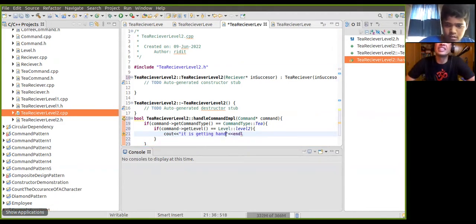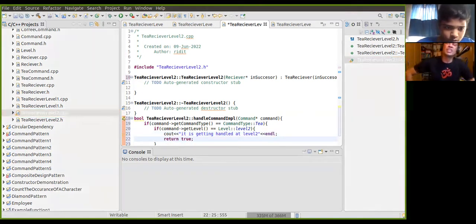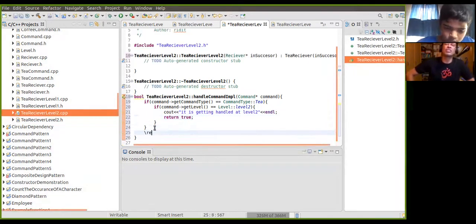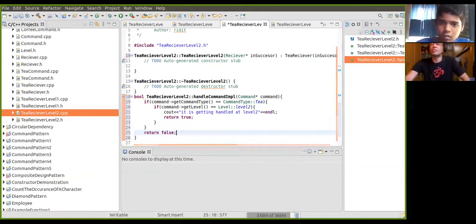It is getting handled at level 2, and then return, and then index should be semicolon, and then return true, and then return false. Yeah, very good, fantastic. And then I will stop ending it, because otherwise we'll have to restart it. Okay, better.